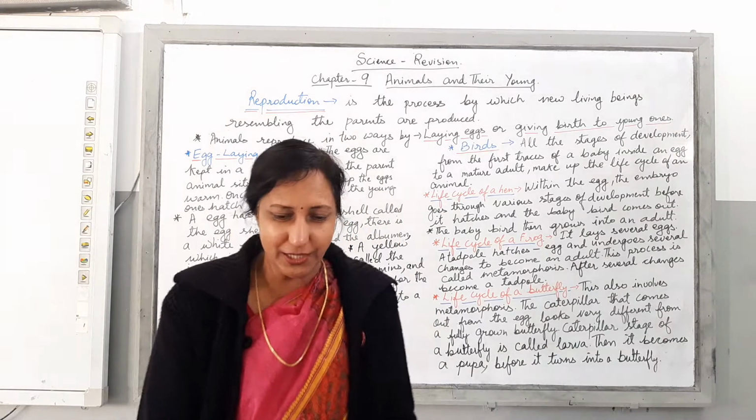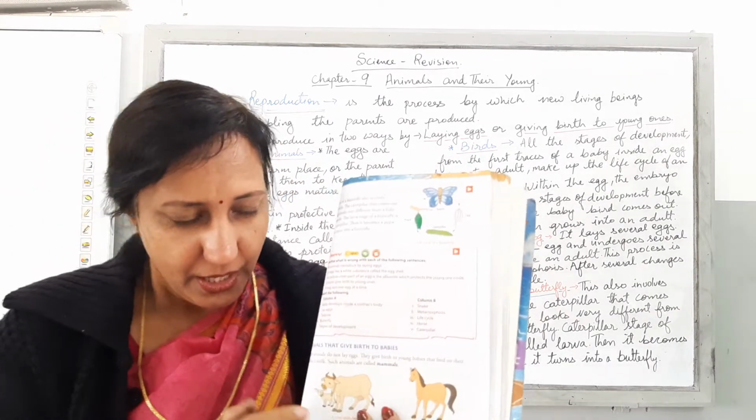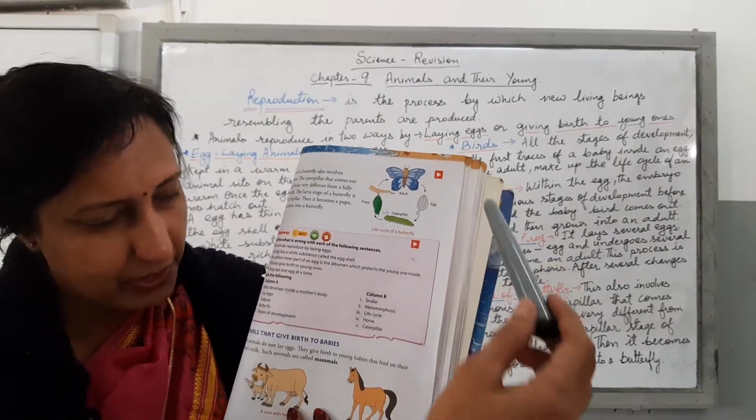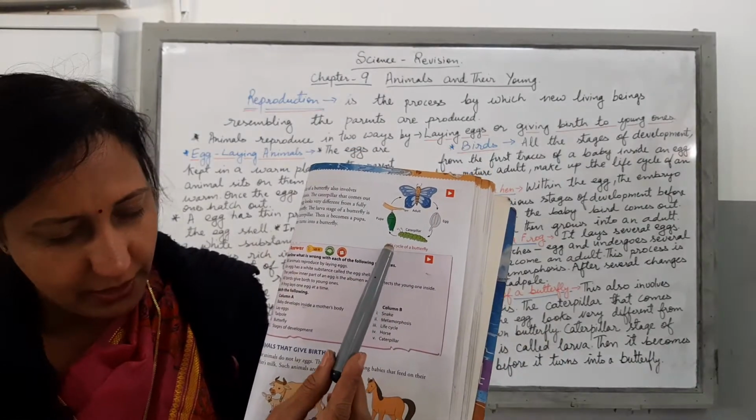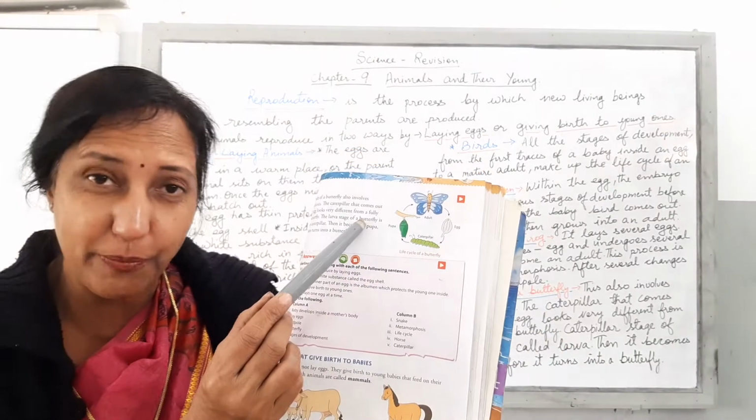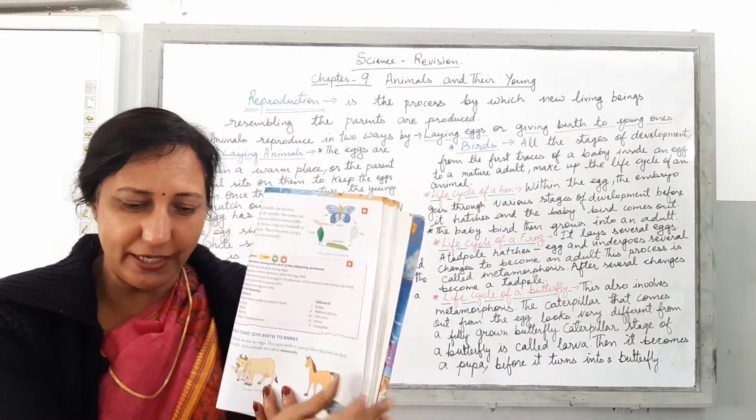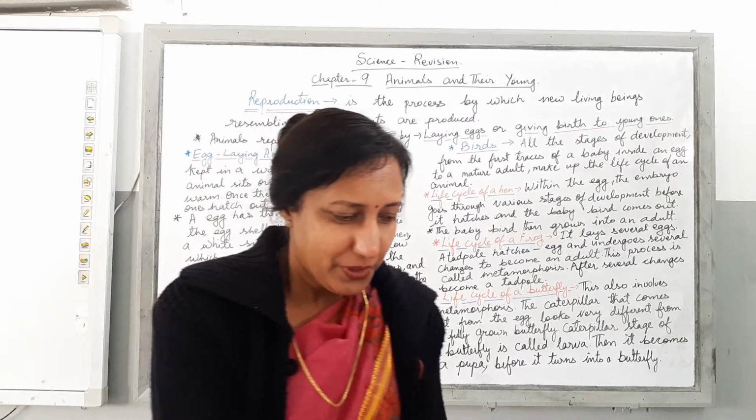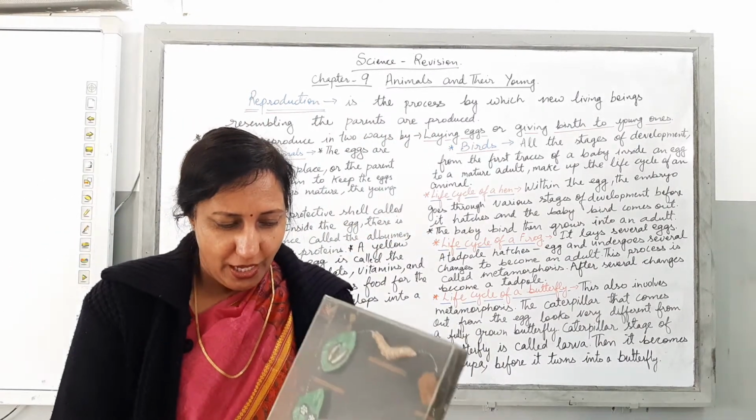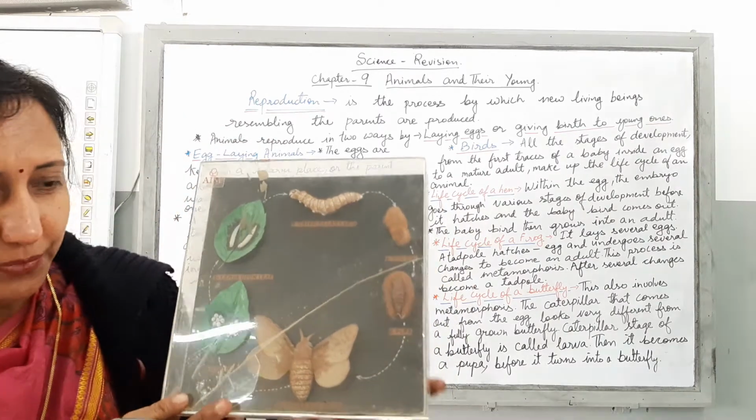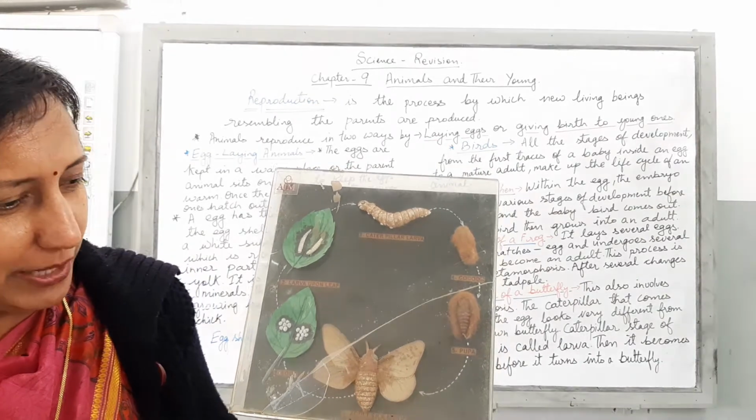So children, here with the help of a diagram you can see the same process. There is an adult given here. Then you can see the egg, then it is growing into a caterpillar, then it comes up in the form of a pupa, and then finally out of the pupa the adult is coming out. Here I have the model which I have already shown in my previous class also. I hope with the help of this diagram and this model you are able to understand the life cycle of a butterfly.